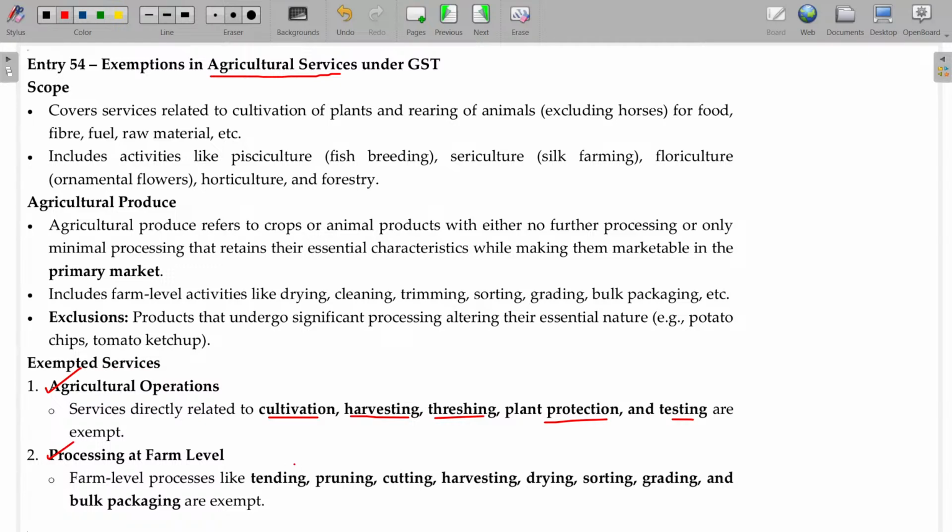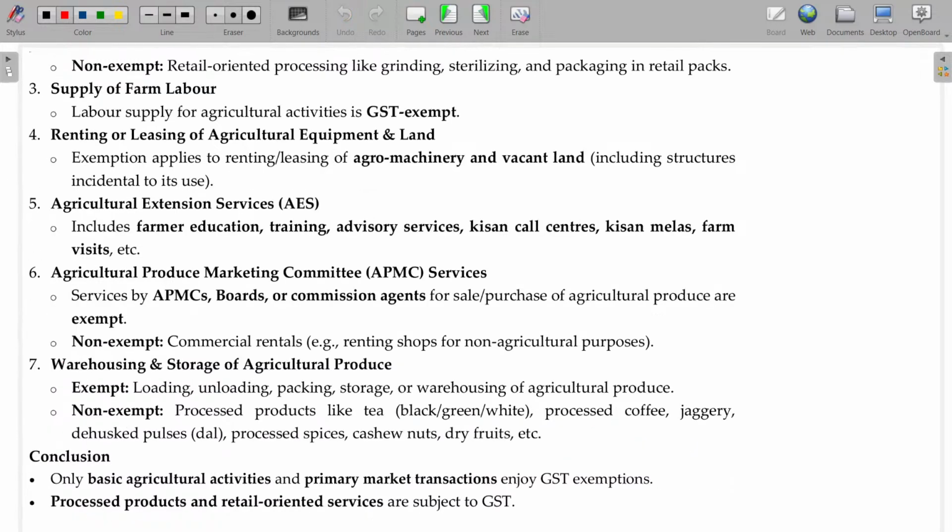Farm level processes like tending, pruning, cutting, harvesting, after harvesting, drying, classifying, sorting, and grading, the first grade and second grade, and bulk packaging are also exempted. And retail oriented processing like grinding, sterilizing, and packaging in retail packs is not exempted.